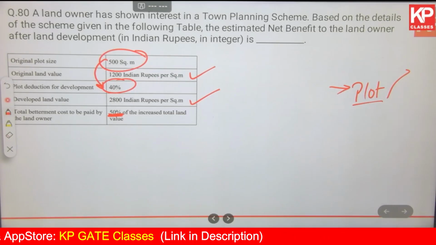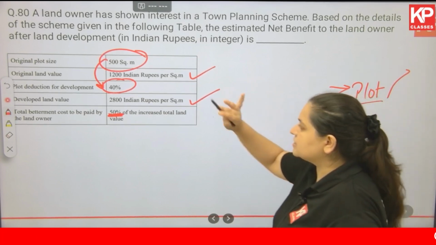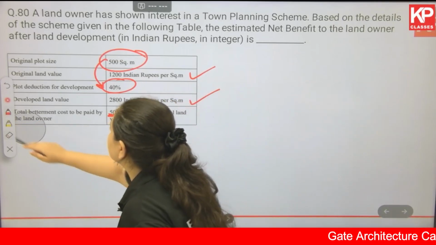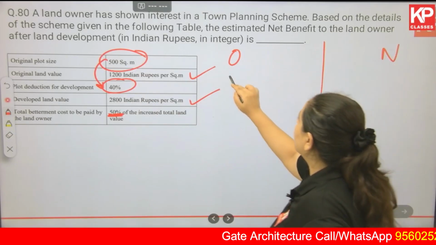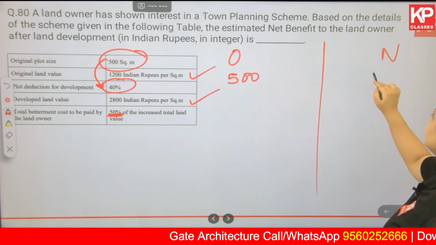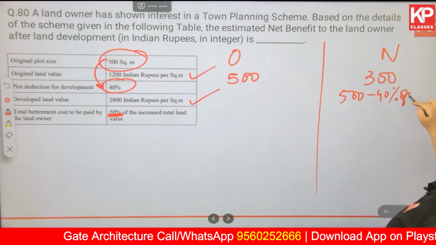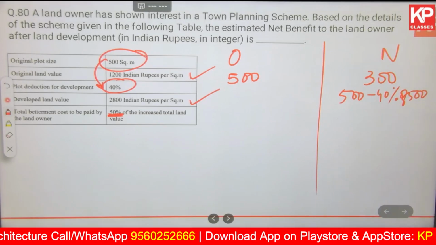Original land value. Okay, original land is 500 square meter. There is a reduction of 40%. So now the revised or the new land is 300 square meter. ठीक है, so old versus new, let's try to understand it like that. Original, new. ठीक है, originally the plot size is 500, new is 300. Why? 500 minus 40% of 500. The new land plot size is 300.